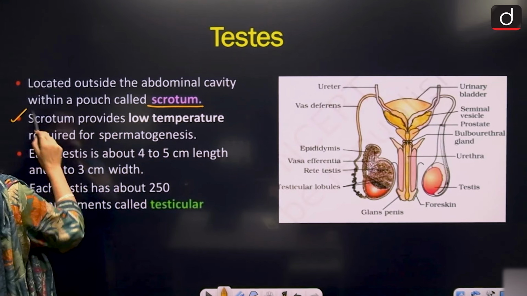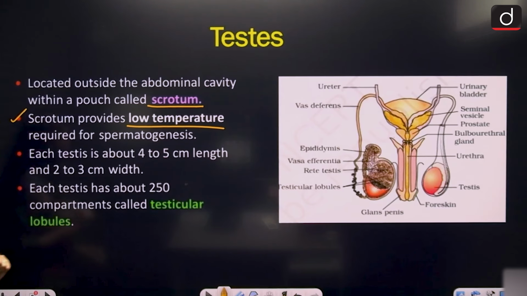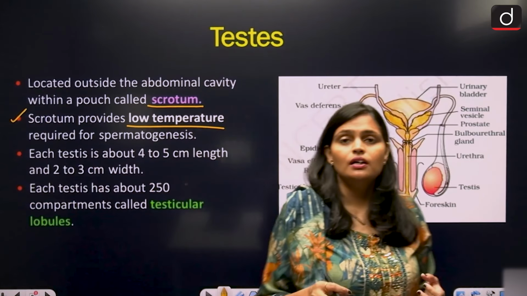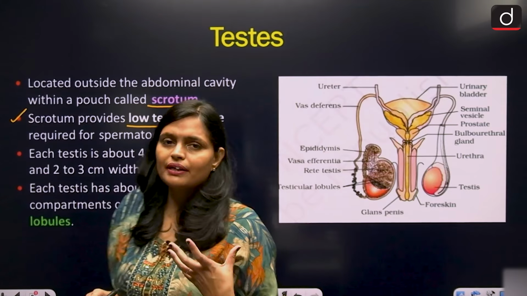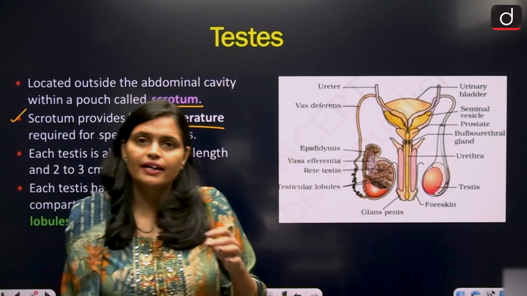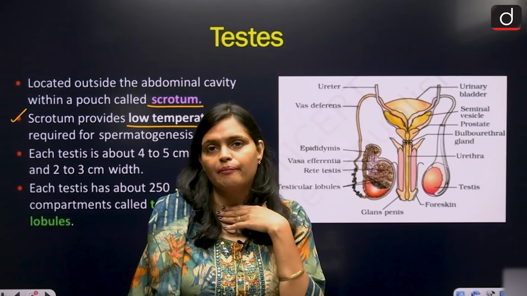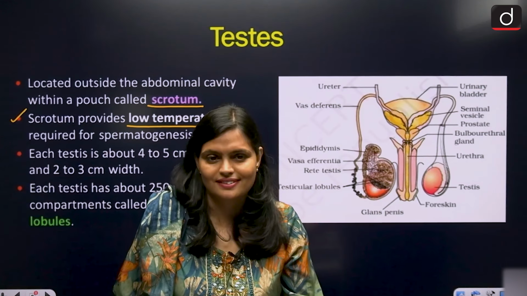This scrotum provides the low temperature required for spermatogenesis. So how much lower temperature does it provide? Minus 2 degrees Celsius. Whatever the temperature our body has now, it will provide 2 degrees Celsius less. Suppose our body temperature is 25 degrees Celsius, it will provide 23 degrees Celsius.